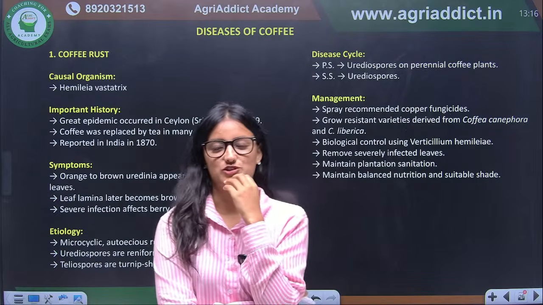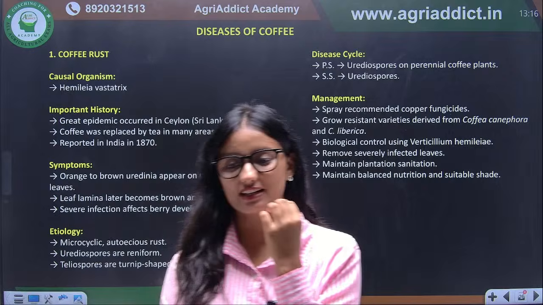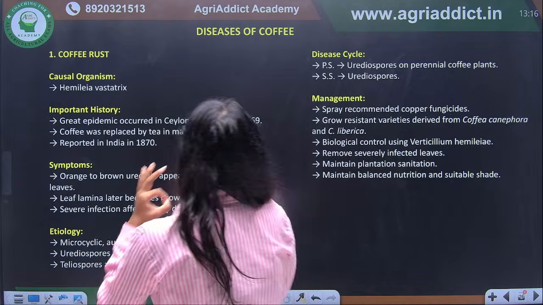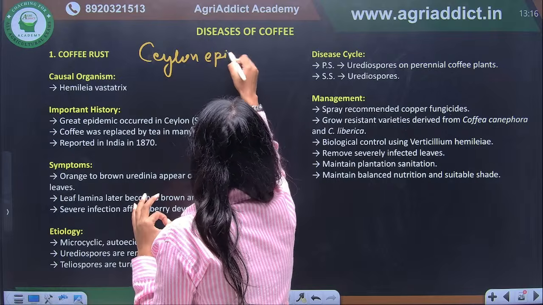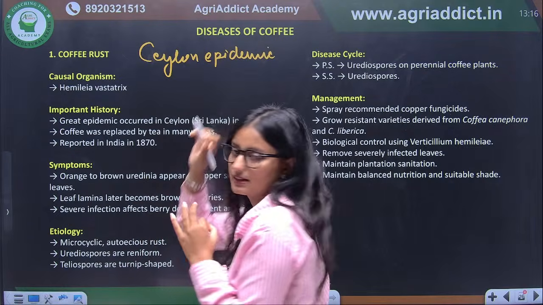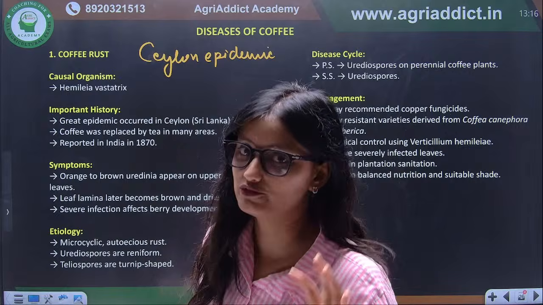Very important question, since you are doing horticulture. Very good. This is the Ceylon epidemic. We have discussed it in our basic class, where I discussed each and every epidemic in great detail.